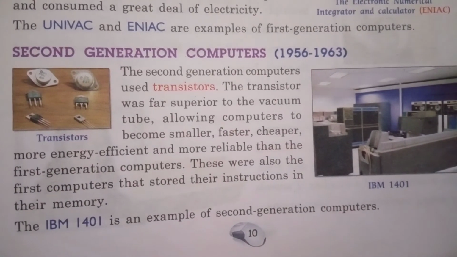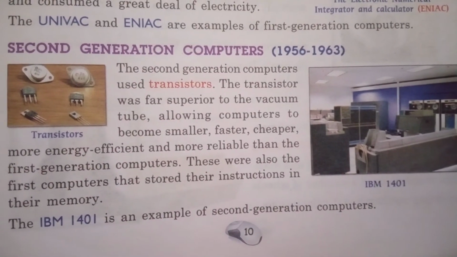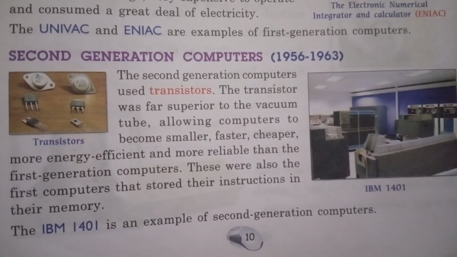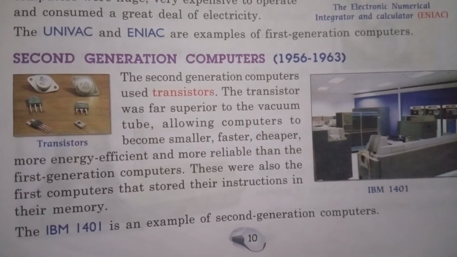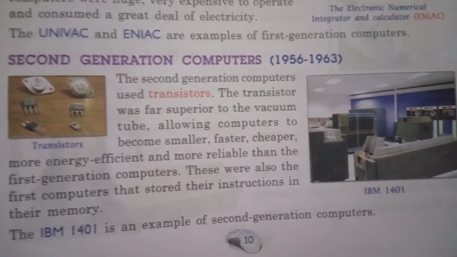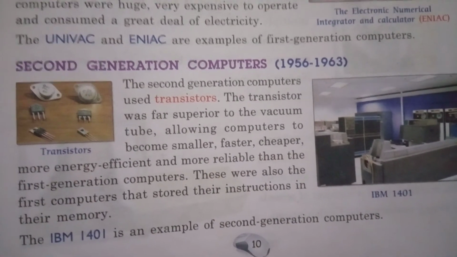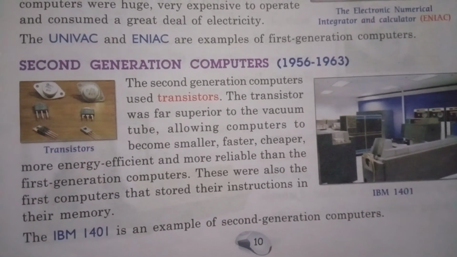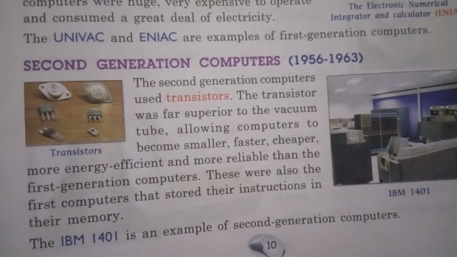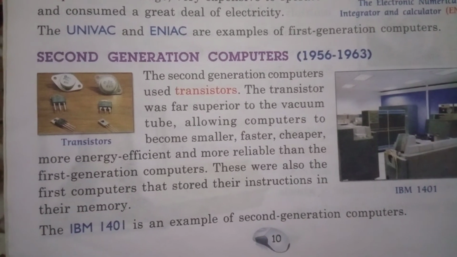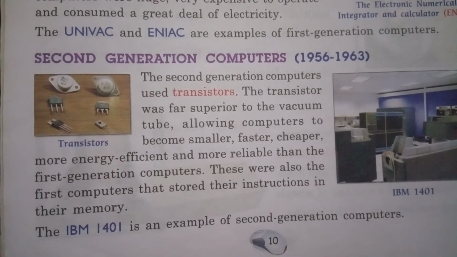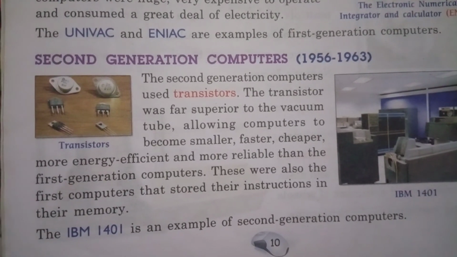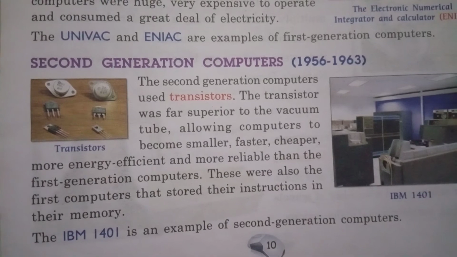Now computers become smaller, faster, cheaper, more energy efficient and more reliable than first generation computers. They can also store instructions in memory. An example of a second generation computer is the IBM 1401.